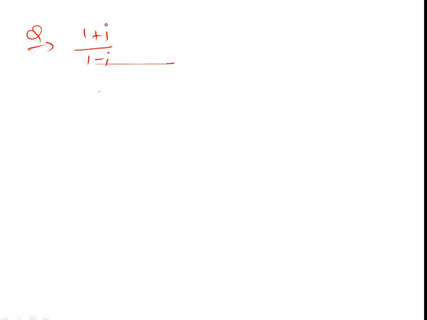We are using the rationalization of the denominator. How do we rationalize? Change the sign of the denominator part and multiply both the numerator and denominator.